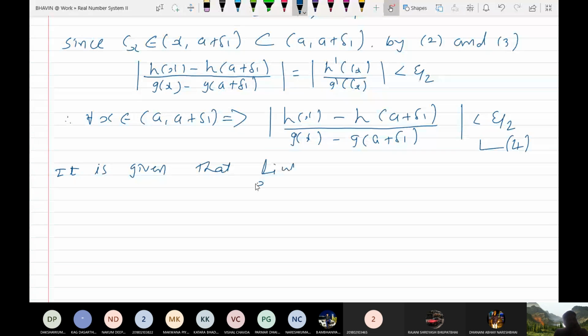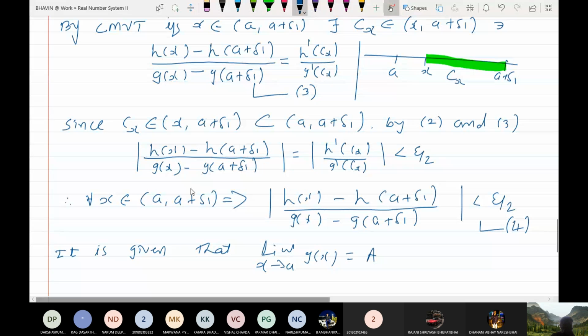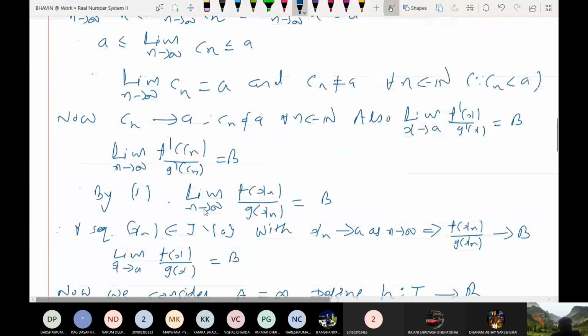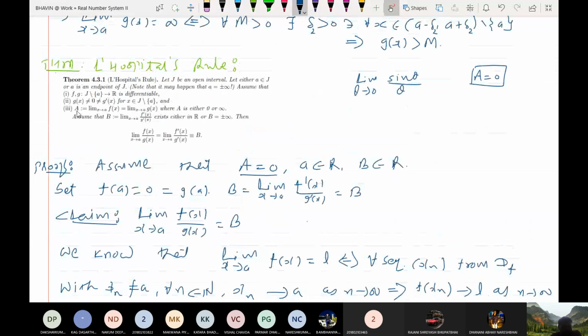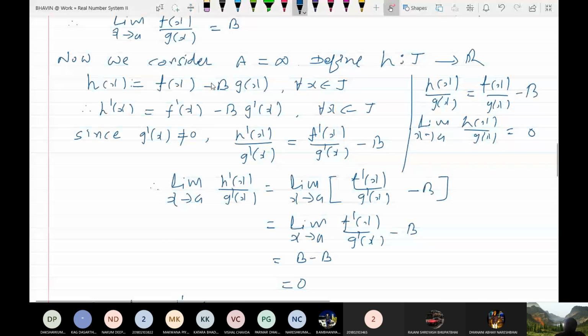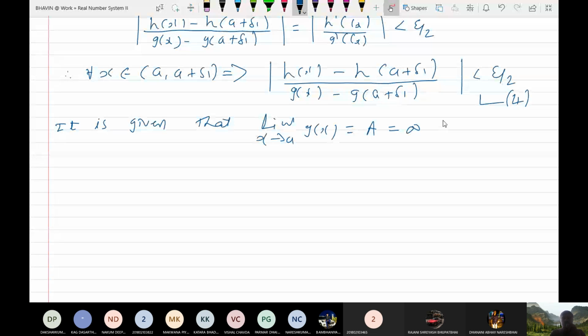Now it is given that the limit of g(x) as x tends to a equals capital A, and we have assumed that capital A equals infinity. Look at the statement: limit x tends to a of g(x) equals A, and we have assumed A equals infinity. So what is the limit of g(x) as x tends to a? This is infinity.